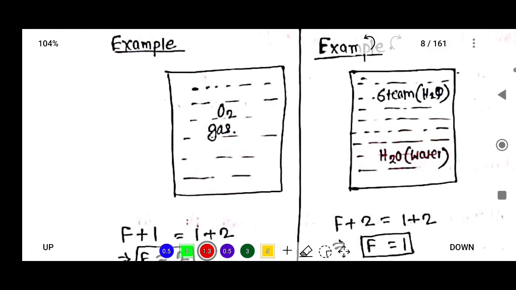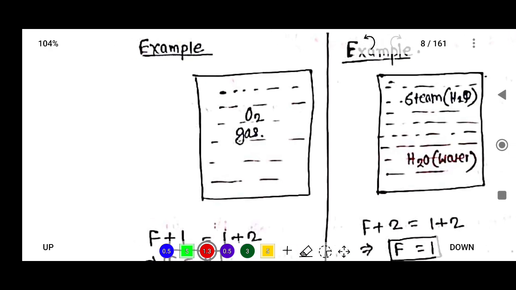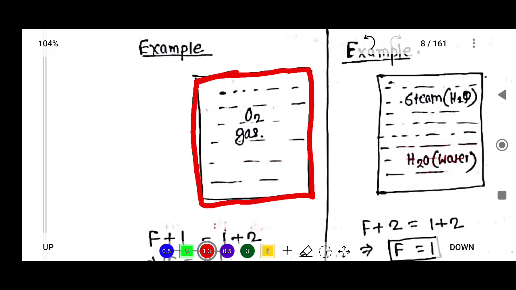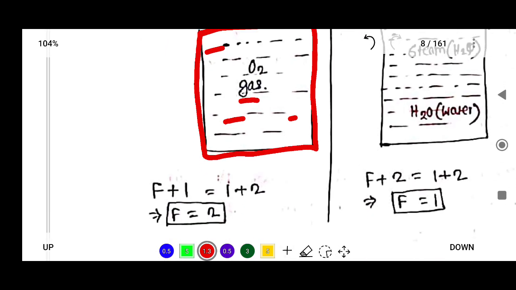Let's try to calculate the degree of freedom of a gas container. Suppose this is the container, and in this container there is a gas, oxygen. Oxygen is in gaseous state. So let's try to understand what is the degree of freedom of this system. We know the formula F plus P is equal to C plus 2. So C plus 2 is due to the pressure and temperature.